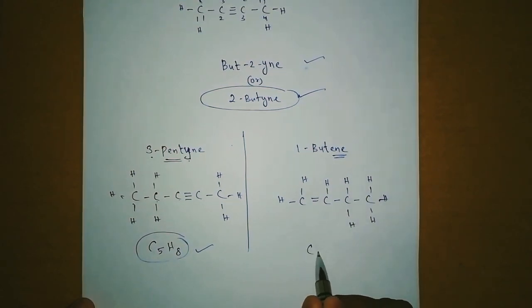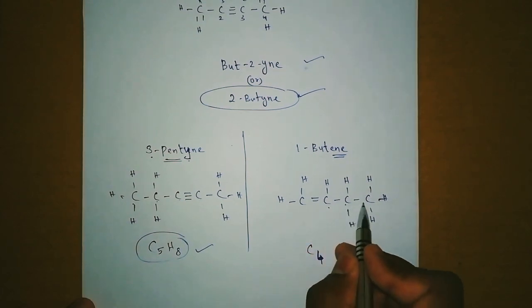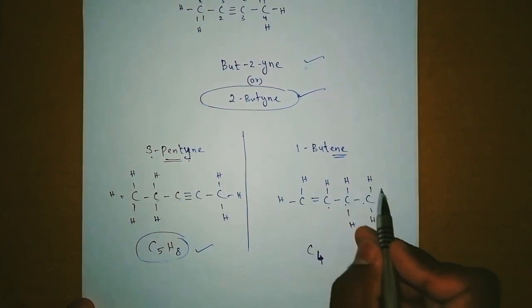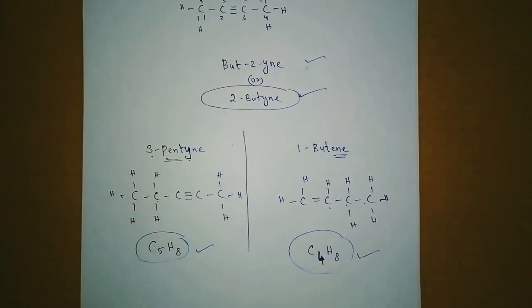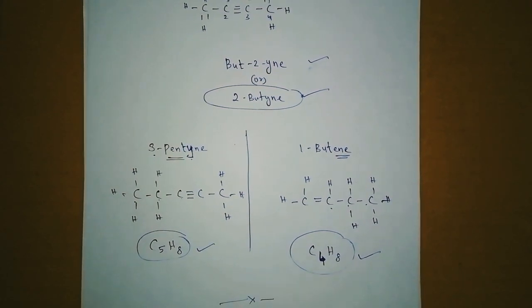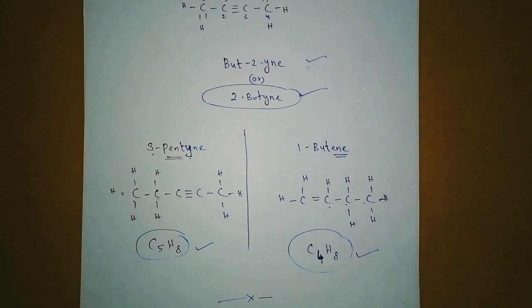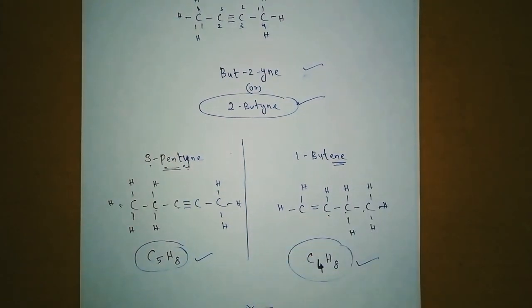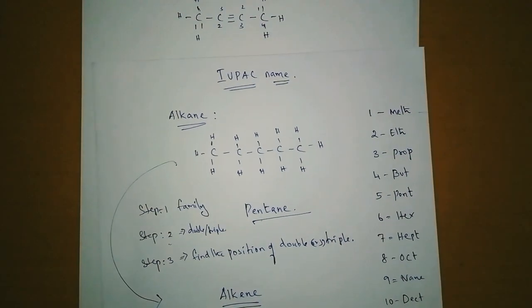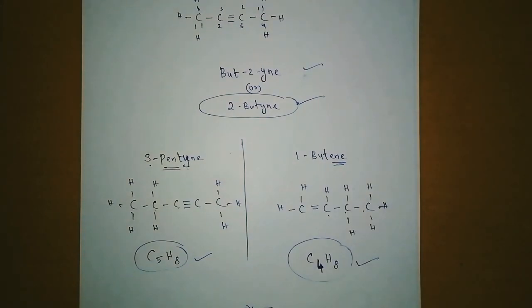If you want to make a formula, it's C4. 1, 2, 3, 4, right? C4. 1, 2, 3, 4, 5, 6, 7, 8. H8. Formula of butene, 1-butene. Okay, student. Today we learned on unsaturated hydrocarbons, alkyne, how we can make a formula for that, and also how we can give a name by using IUPAC name. So 2 things we learned today. So this is for today, and tomorrow we'll see with another topic. Thank you, student, and have a nice day.